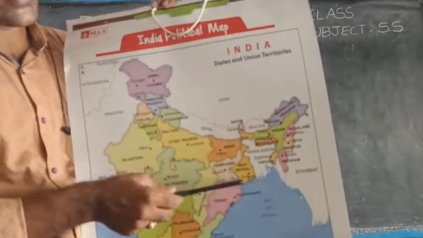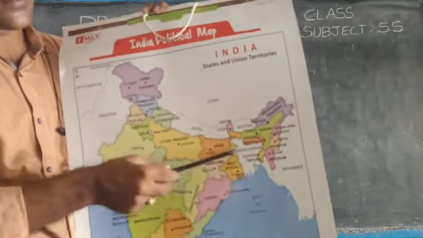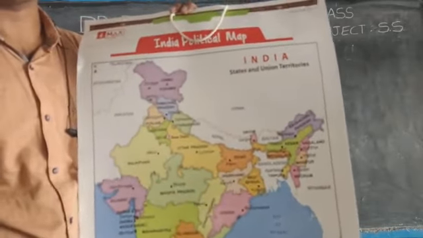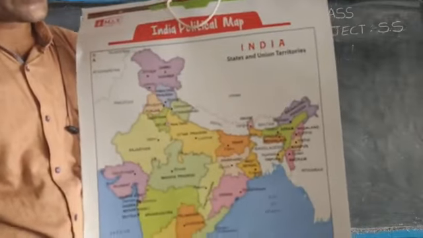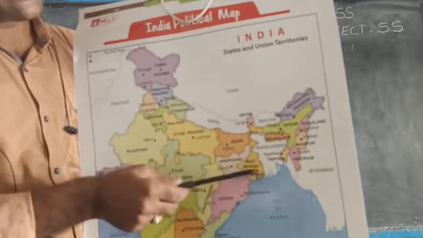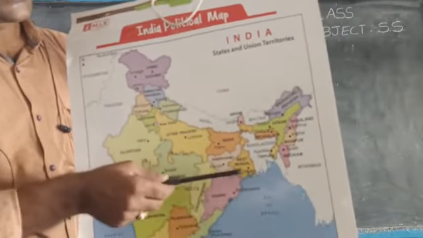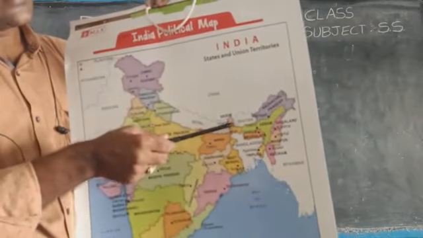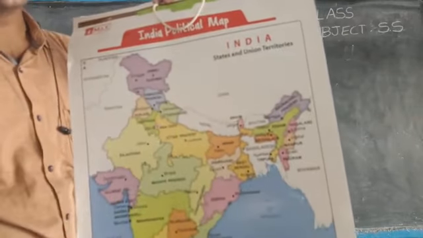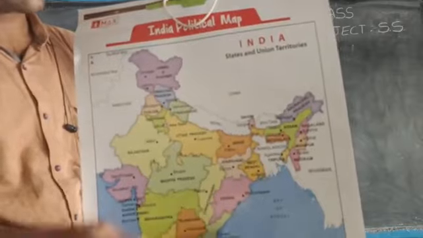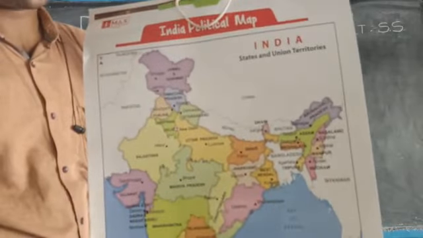And here towards the east, we have West Bengal. The capital city is Kolkata. Earlier it was called Calcutta. It is called Kolkata, the capital city of West Bengal. And if you move further here, we have a small state called Sikkim. Sikkim's capital city is Gangtok.